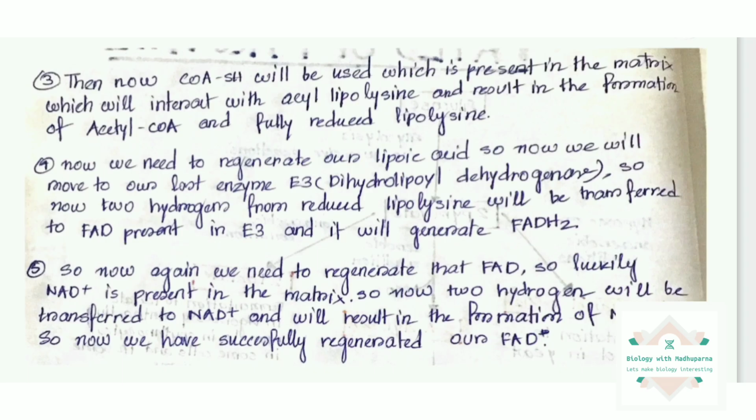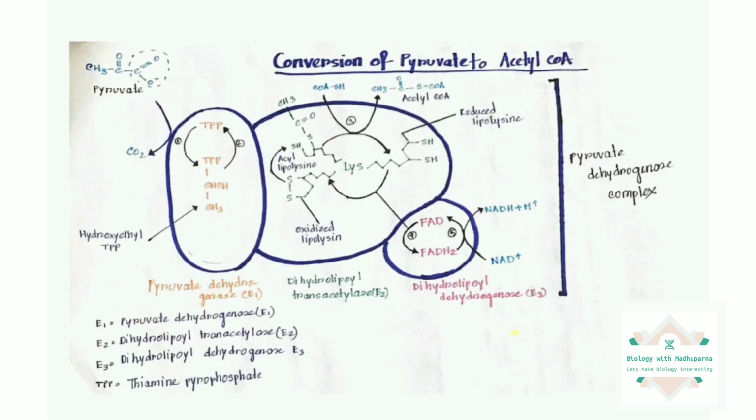In the third step, one CoA-SH, or coenzyme A, will come to play a part. A very important part actually. This coenzyme A will come from the matrix, where it is usually available. It will interact with the acyl lipoyllysine and result in the formation of acetyl CoA. So this coenzyme A will take up the acetyl group from acyl lipoyllysine and form acetyl CoA, and that acetyl CoA will be released back into the matrix.